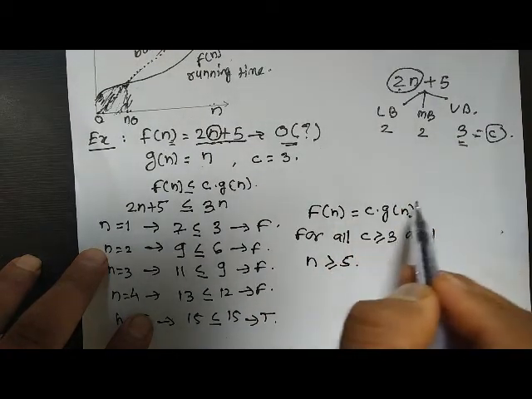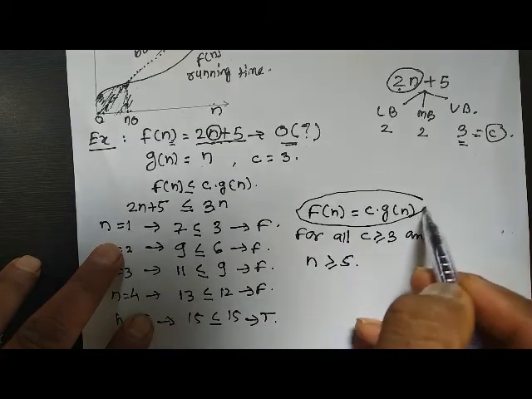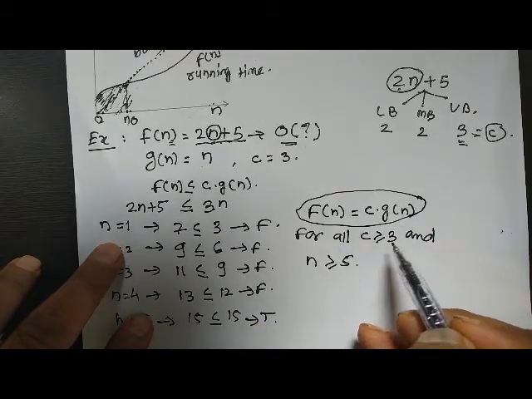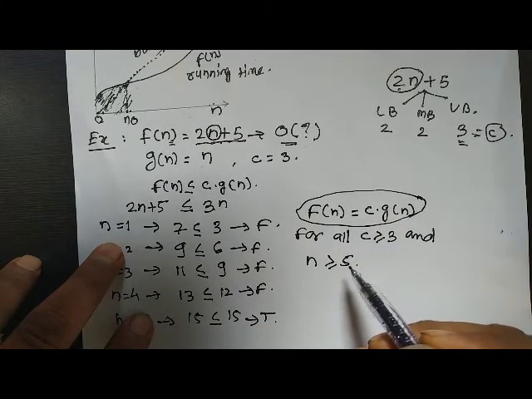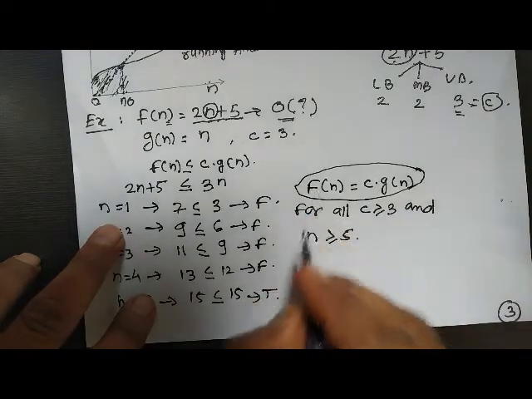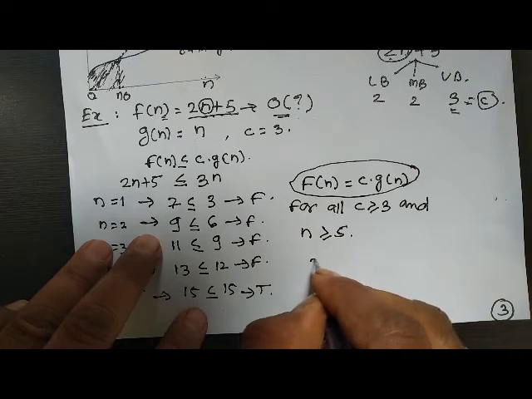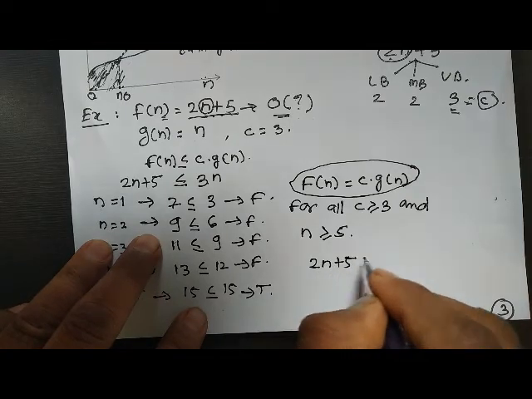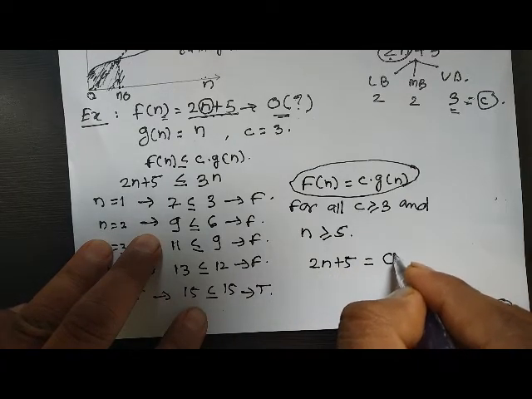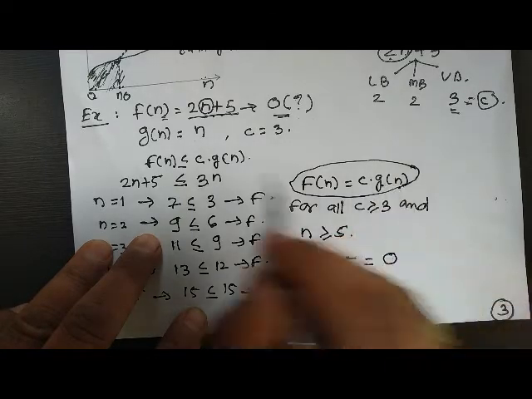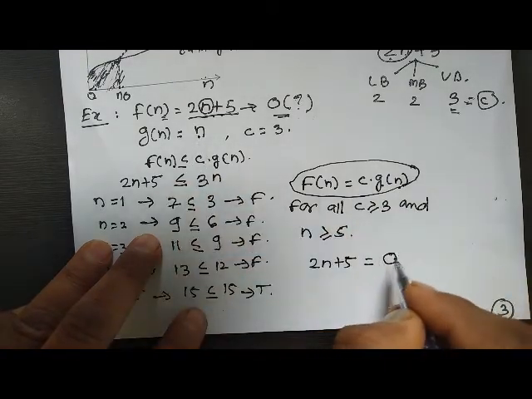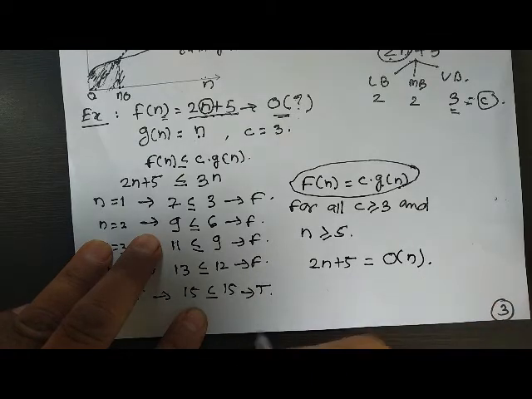This condition holds for all c greater than or equal to 3 and n greater than or equal to 5. So I can write here that 2n plus 5 is O of g of n, which is n. So I can write O of n.